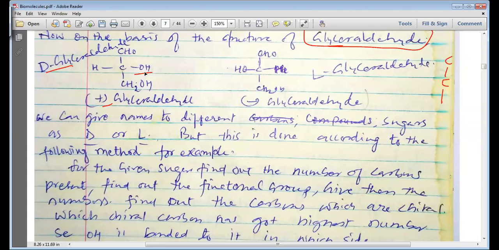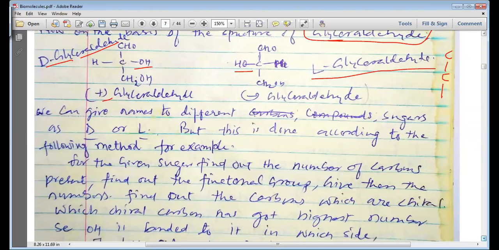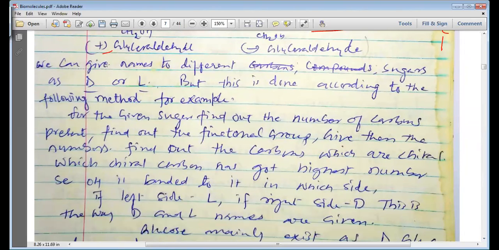So the plus glyceraldehyde we call capital D glyceraldehyde, and when we have the OH on the minus side, we call it capital L glyceraldehyde. In the same way we can apply the same thing for glucose. So let us see how we do it.